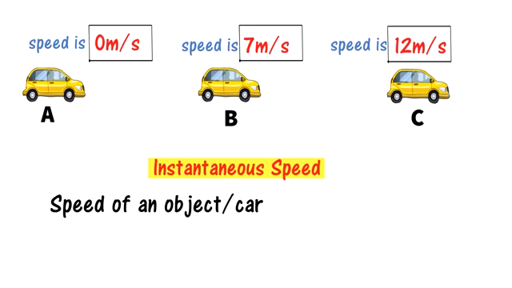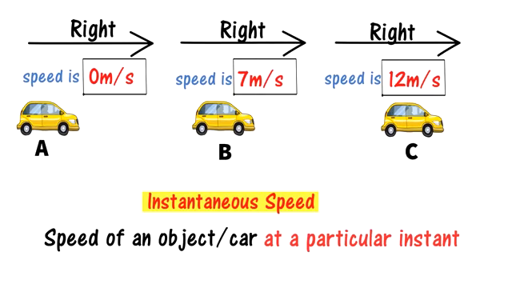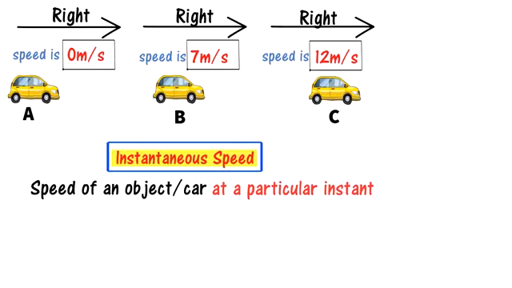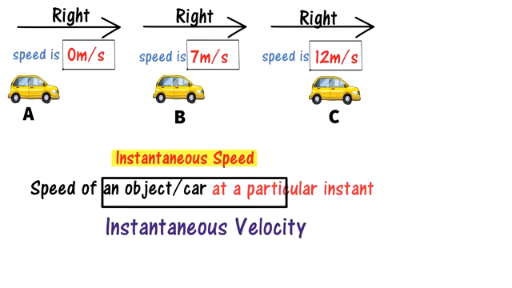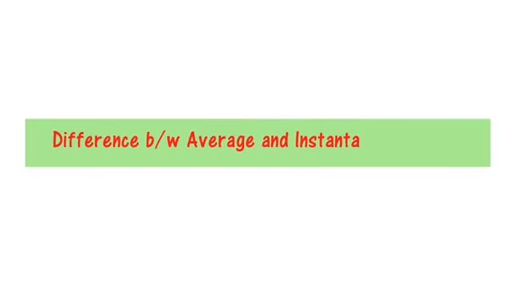It is the speed of an object, the speed of a car, at a particular instant. Now, if I include the direction, 0 meter per second towards right, 7 meter per second toward right, and 12 meter per second toward right, this speed is shifting to velocity. So I say this is the instantaneous velocity, because we know speed in a specific direction gives us velocity.